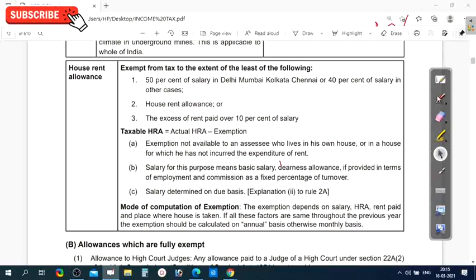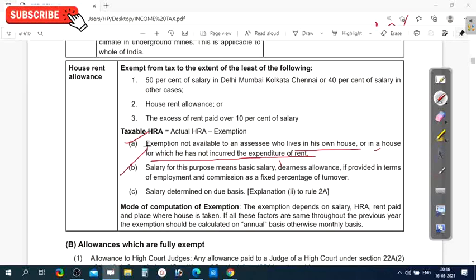You have to note these points. Exemption is not available to an assessee who lives in his own house. If an assessee is living in his own house, exemption is not allowed, and he has to pay tax on the whole allowance. The same applies to a house for which he has not incurred any rent expenditure; if the assessee is not paying any rent, the exemption is not allowed.